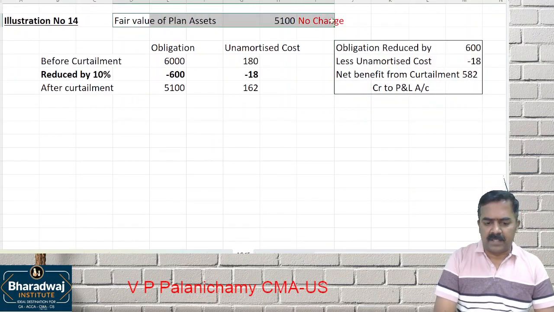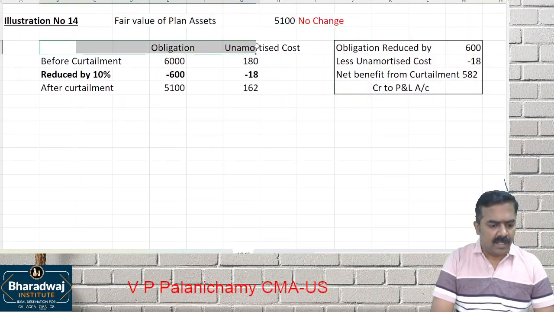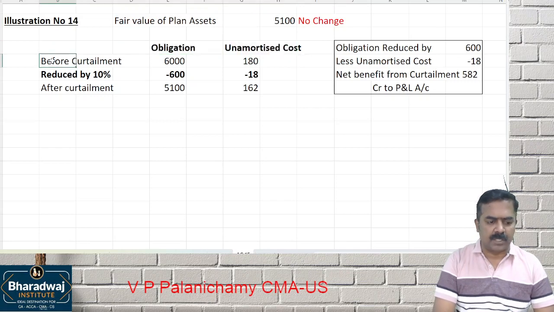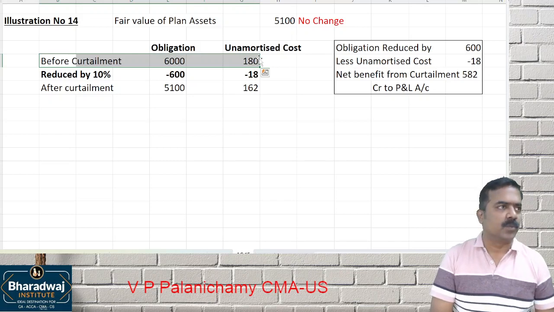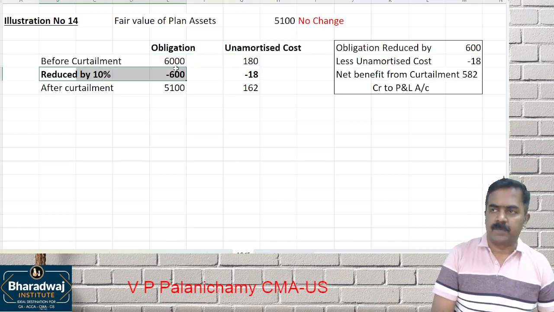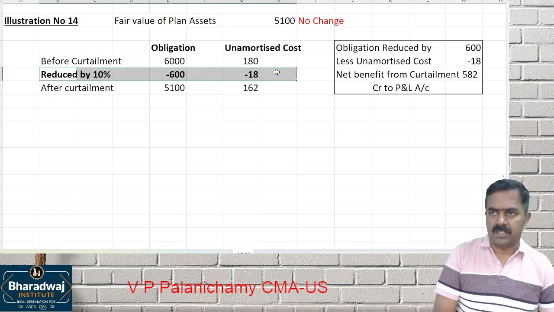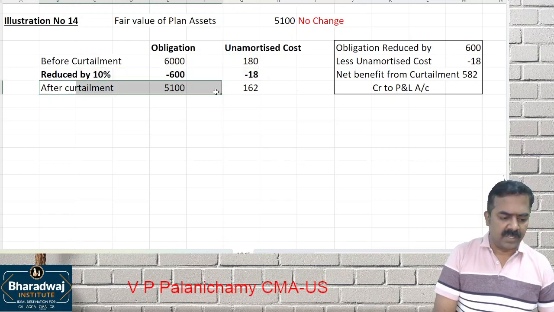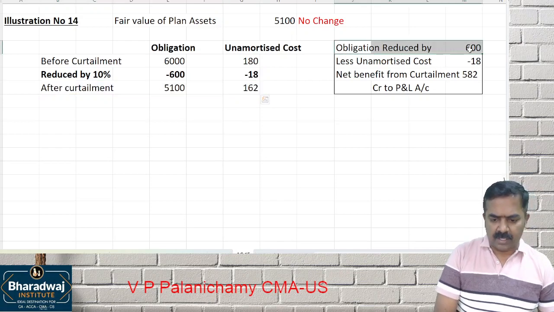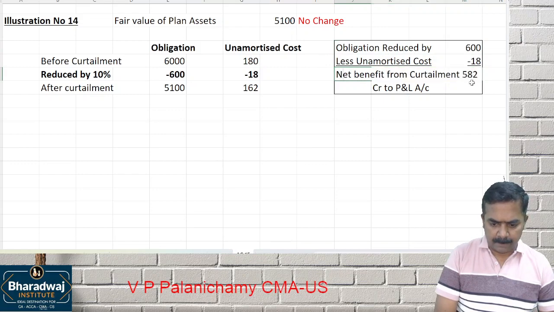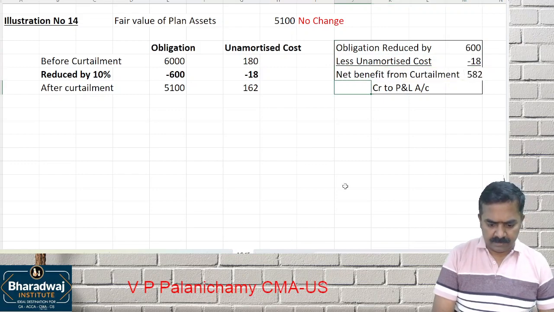There is a fair value of plan assets given. There is no change in that. Obligations before curtailing, before stopping the operation, is 6,000. The proportionate unamortized cost was how much? 180. The obligation reduces by 10%. The proportionate unamortized cost is 18. After curtailment, obligations will continue at 5,100 and the unamortized cost will be what? 162. So the reduction in obligation is a gain. Adjust the unamortized cost. The net benefit from curtailment will be credited to which account? P&L account.